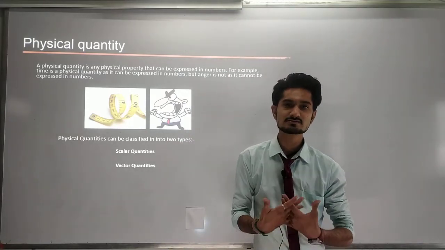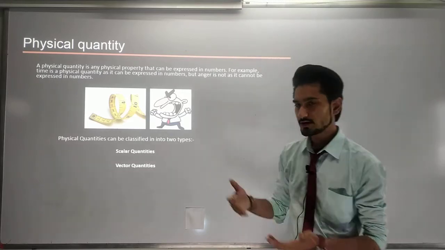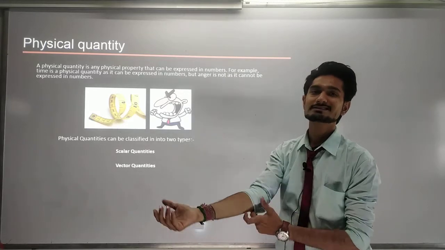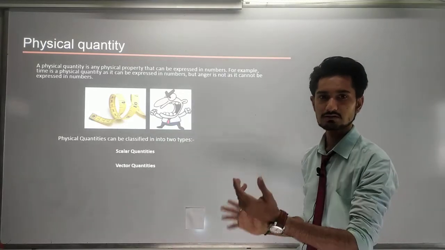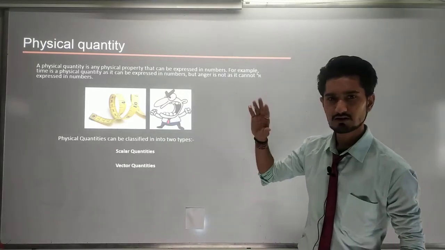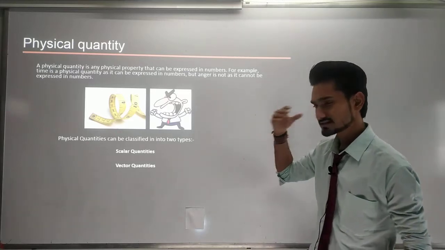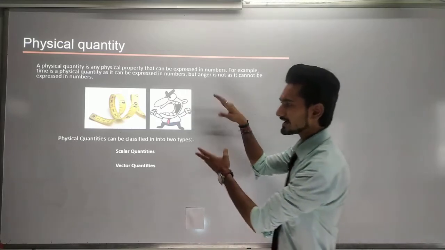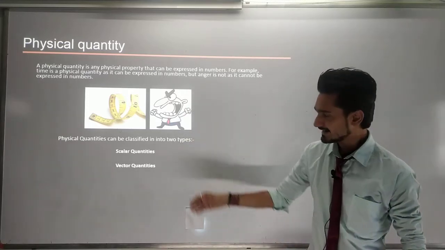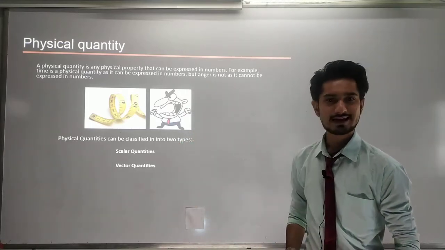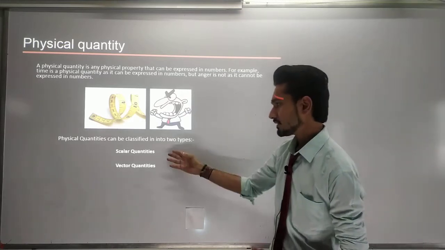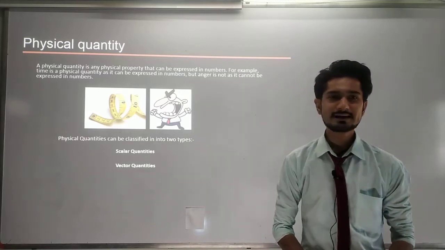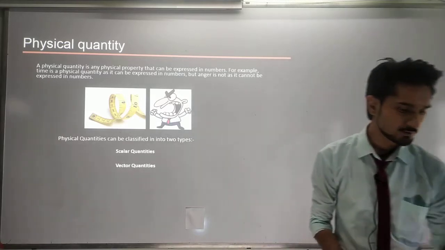These types of studies we have to do in physics. In the first lecture I told you that in the science portion we are going to study three branches, and we already studied those topics in the first lecture. Now I am going to see the subcategories of physical quantities, that is, the scalar quantity and the vector quantity. Now what is a scalar and what is a vector? The quantity which can be defined only by its magnitude.